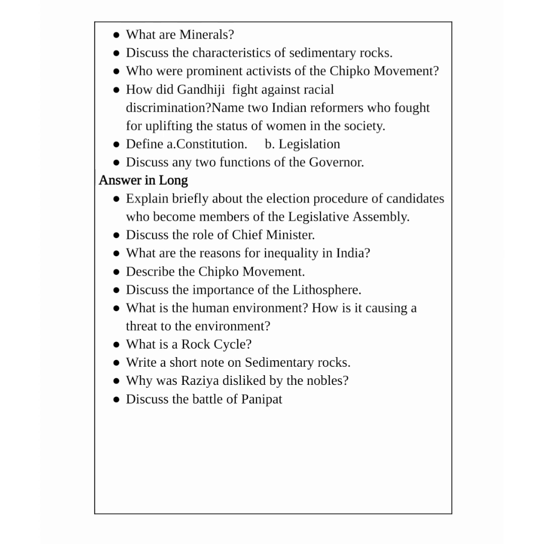Explain briefly the election procedure of candidates who become members of the legislative assembly. Okay, very interesting. If I talk of the election procedure of candidates who become members of the legislative assembly, then see, for the purpose of election, the country is divided into small constituencies.